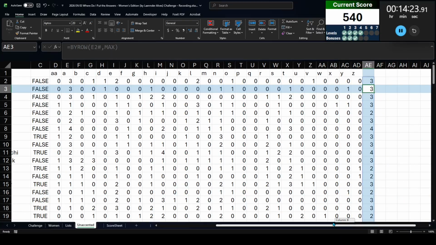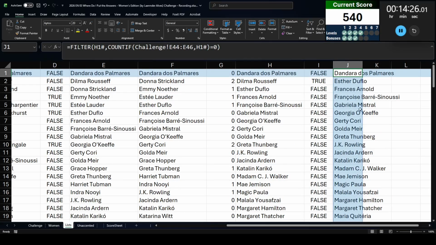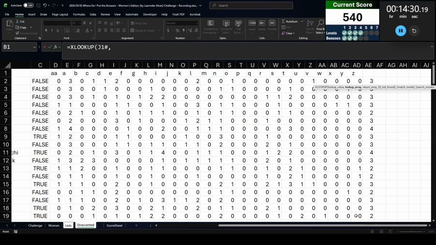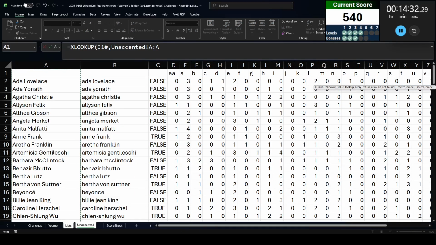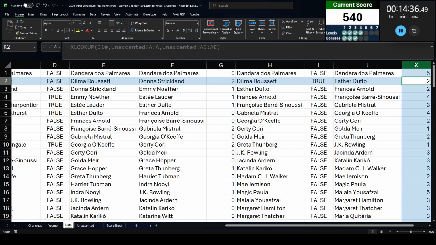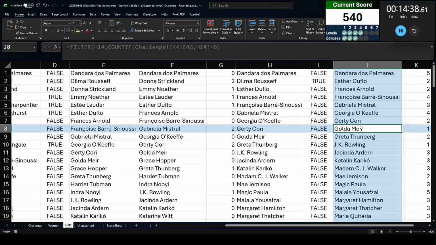Right. So let's go back to our list. This is the list that we have remaining. Let's go ahead and XLOOKUP this in column A. Return column AE. And we are going to pull the first one, which is going to be this one.